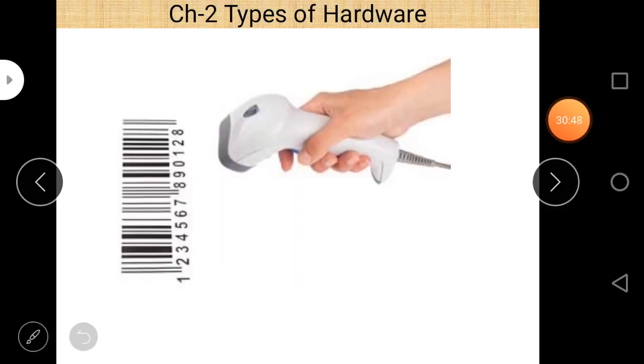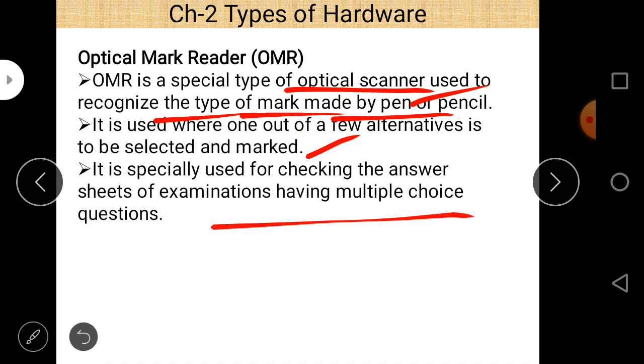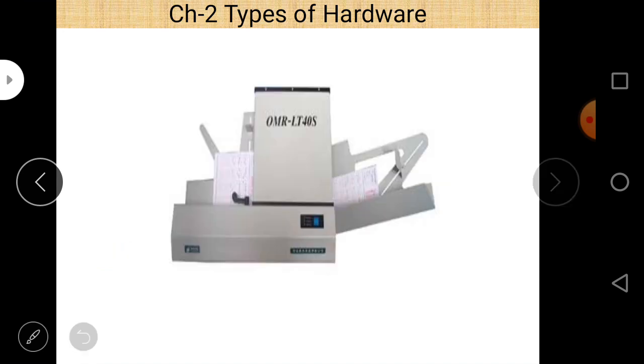And the last topic is OMR. OMR is a special type of optical mark reader. It is a special type of optical scanner used to recognize the marks made by a pen or pencil, and it is used where one out of several alternatives is to be selected and marked. They are used basically in competitive examinations. OMR sheets are read by the optical mark reader, and it is specially used for checking the answer sheets of examinations having multiple choice questions.